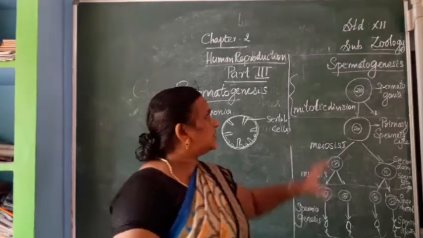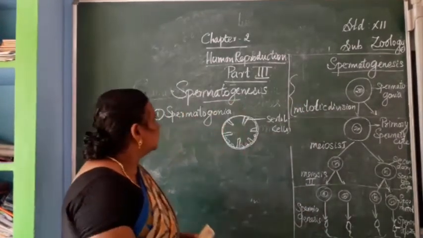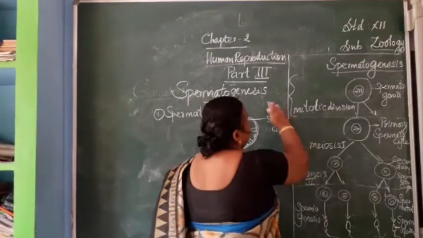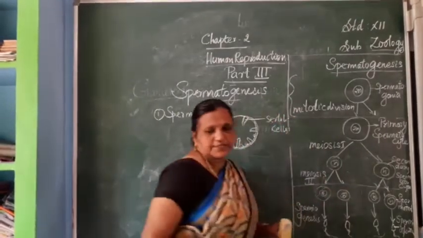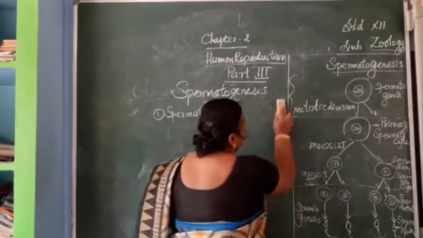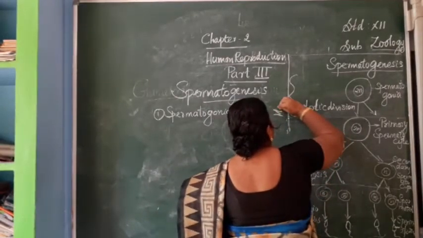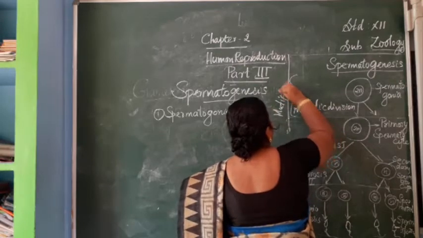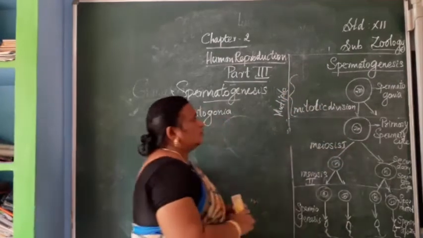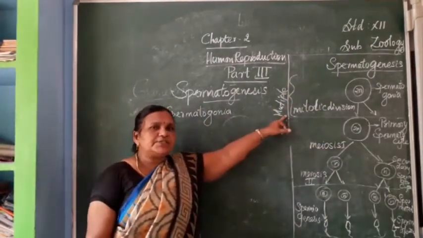So the first stage of spermatogenesis is the multiplication phase. During this phase, mitotic division happens.